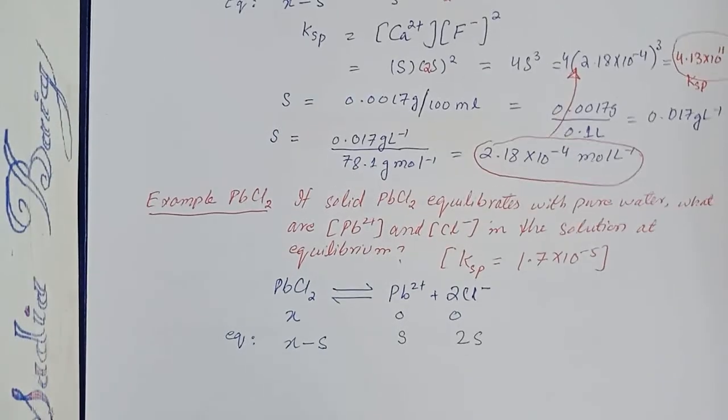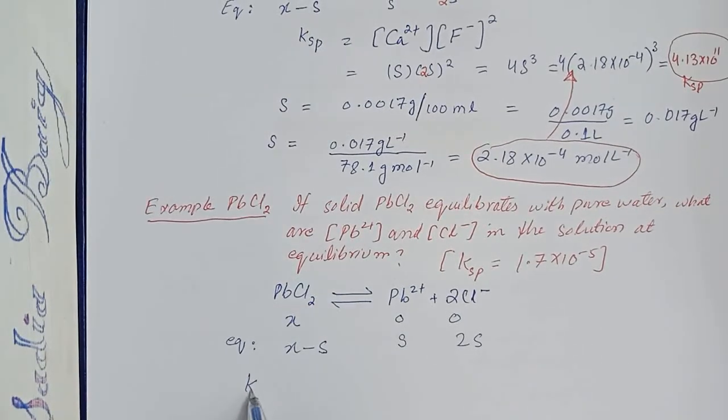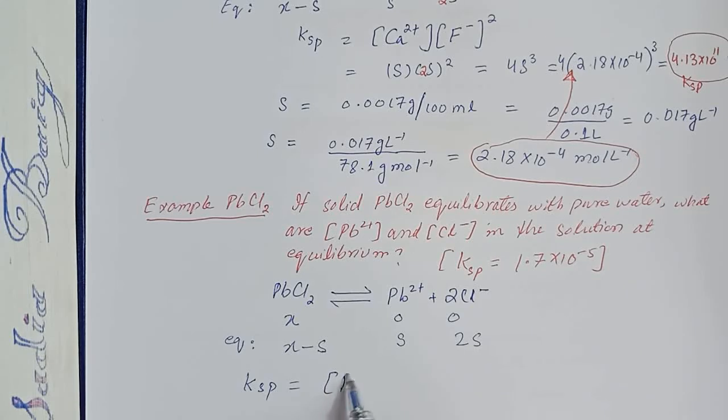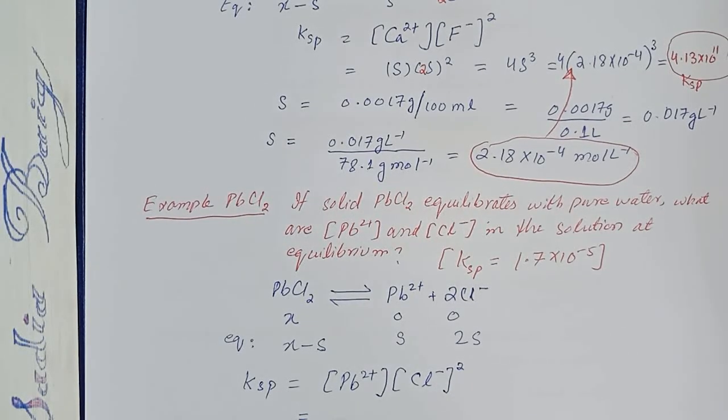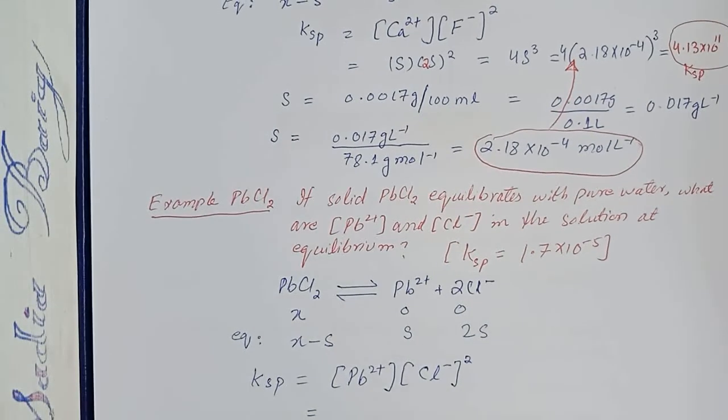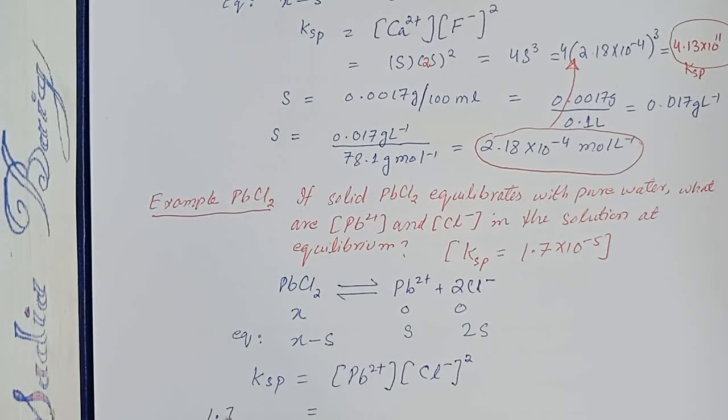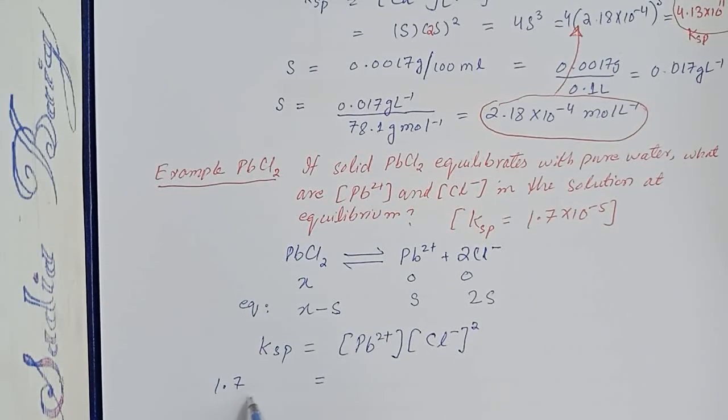For this kind of equilibrium equation, we have the Ksp constant describing the concentration of lead ion and chloride ion raised to power 2, and the value of Ksp is given for lead chloride, that is 1.7 into 10 to the power minus 5.